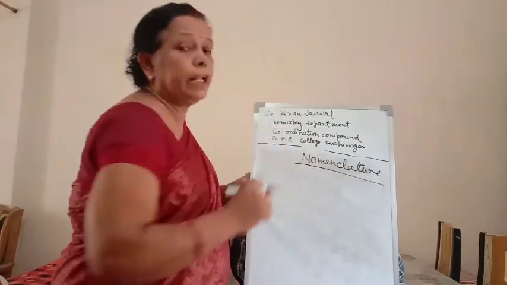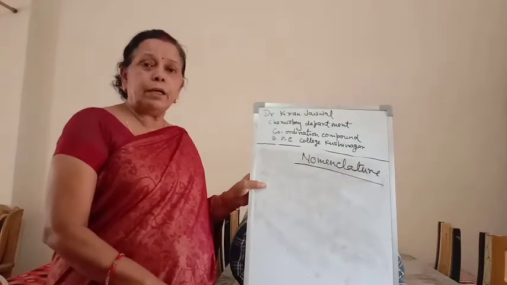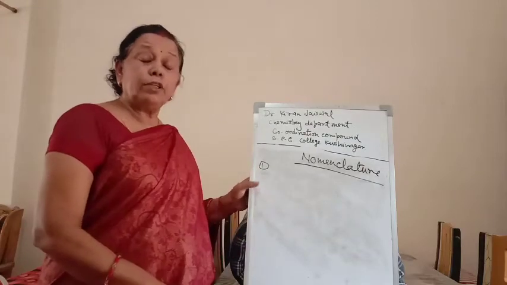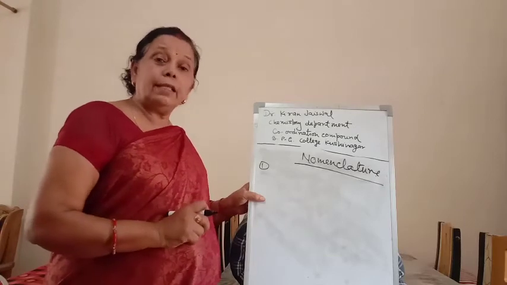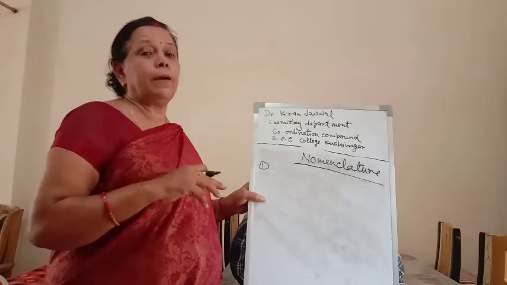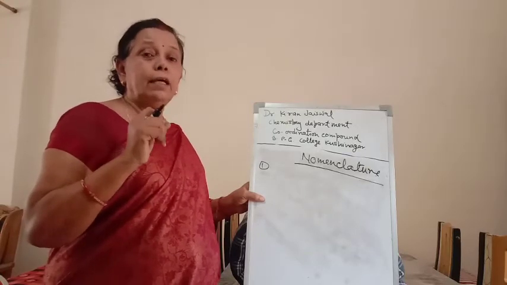There are certain rules before naming any coordination compound. The first rule is that the ligands are named first, then the central metal ion. पहले हम ligand को नाम करते हैं, फिर उसके बाद the central metal ion. That is, the ligands are named first, then the central metal ion.